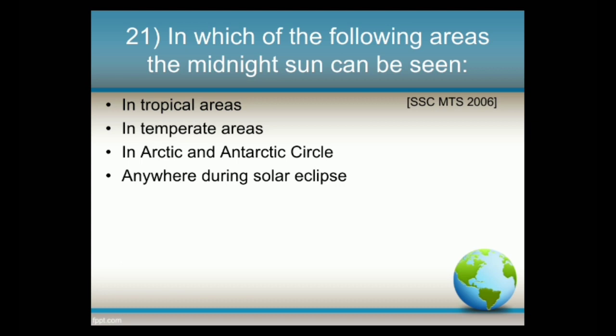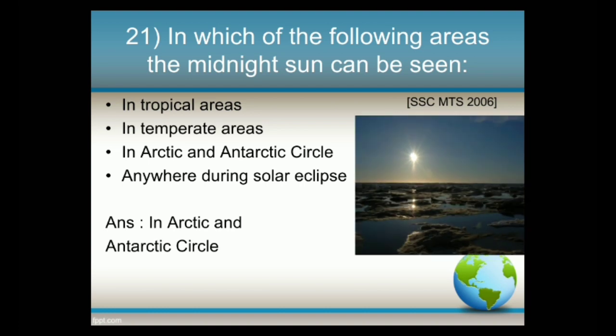Next, in which of the following areas the midnight sun can be seen? Options: tropical areas, temperate areas, in Arctic and Antarctic circle, anywhere during solar eclipse. And the answer is in Arctic and Antarctic circle. This is how the midnight sun looks like. Midnight sun is visible in Norway, Alaska state of USA, Russia, Canada, Greenland, Finland and Sweden in the Arctic circle.